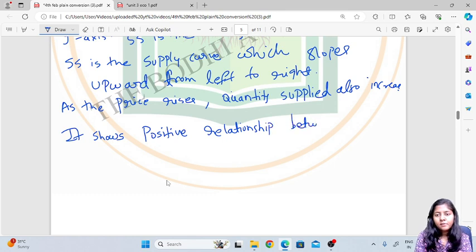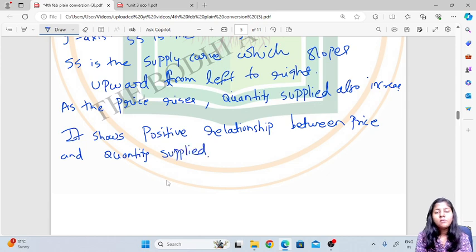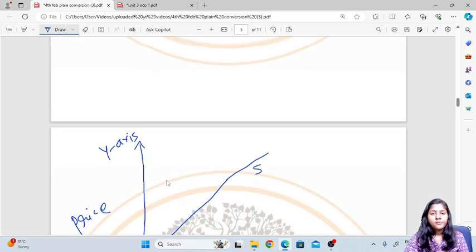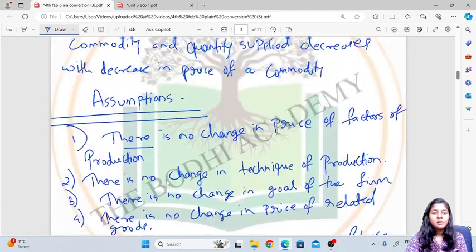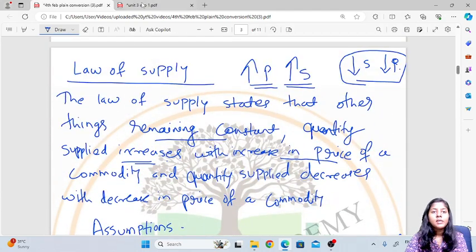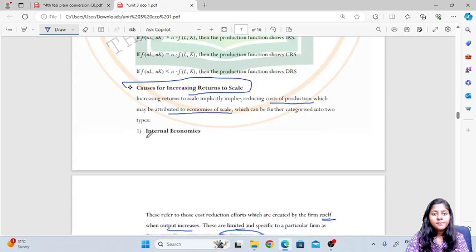Between price and quantity supplied. So this is how we have to explain the law of supply. Okay, then we'll move to the next thing.